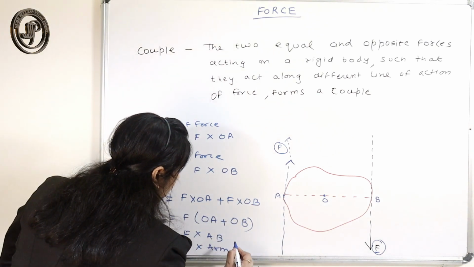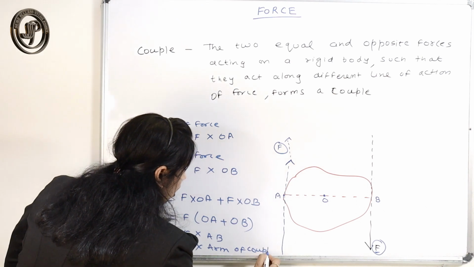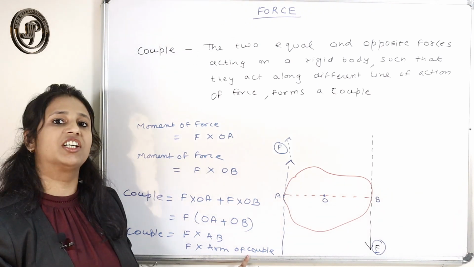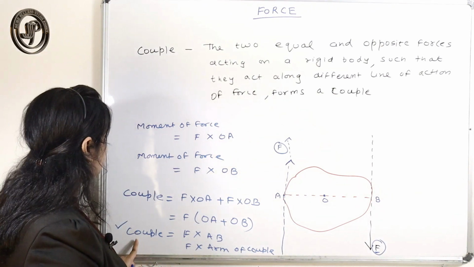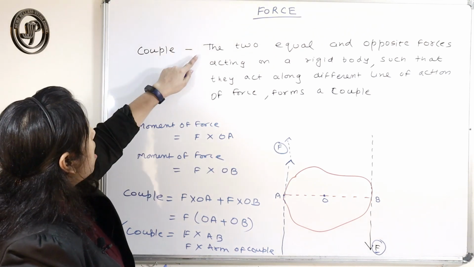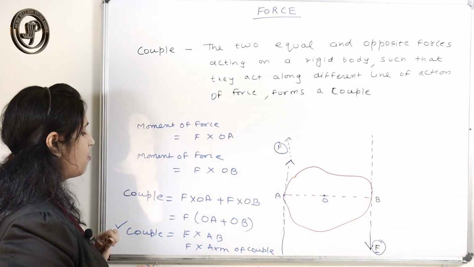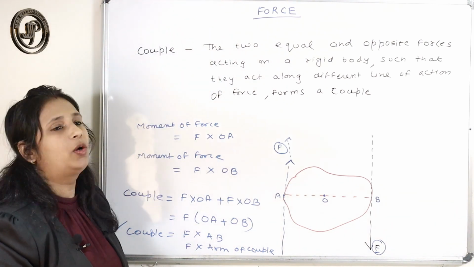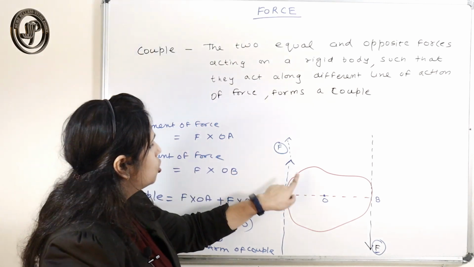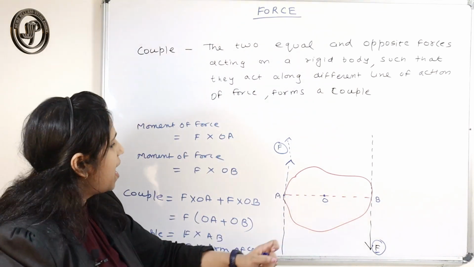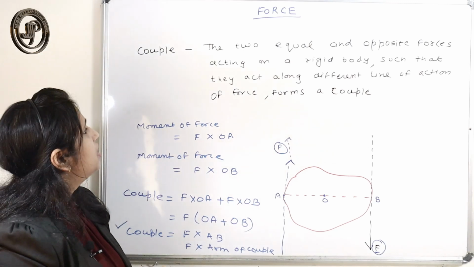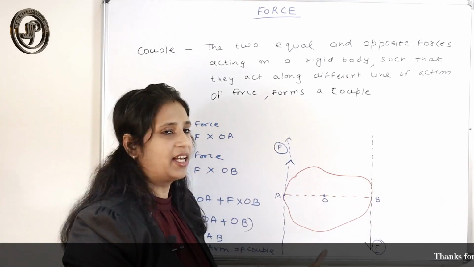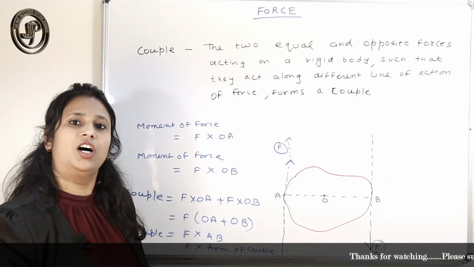AB is also called the arm of the couple. So that is the formula for the moment of couple of forces, and this is the definition: two equal and opposite forces acting on a rigid body such that their lines of action are different form a couple.